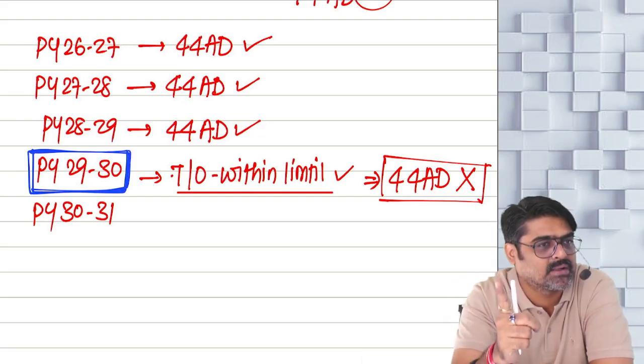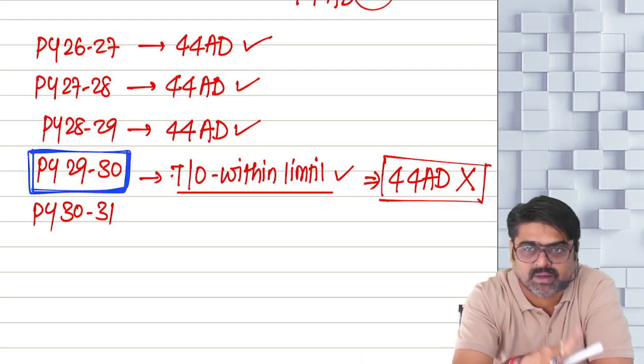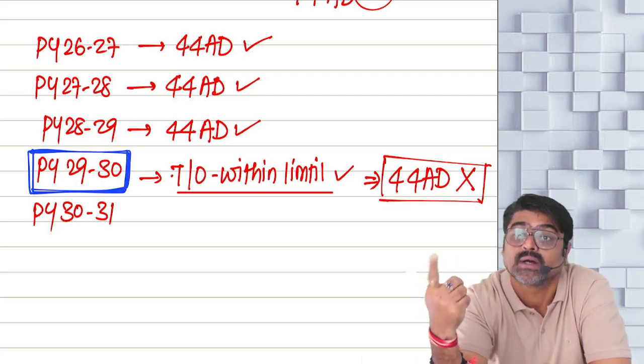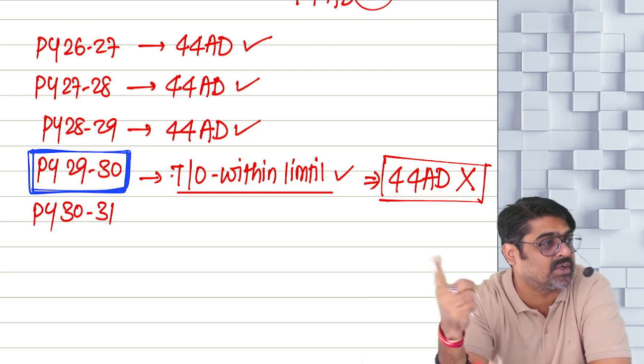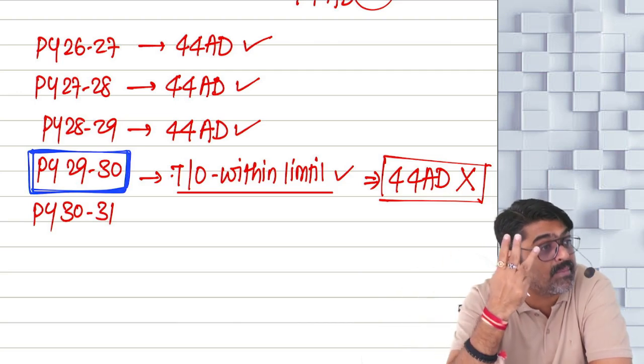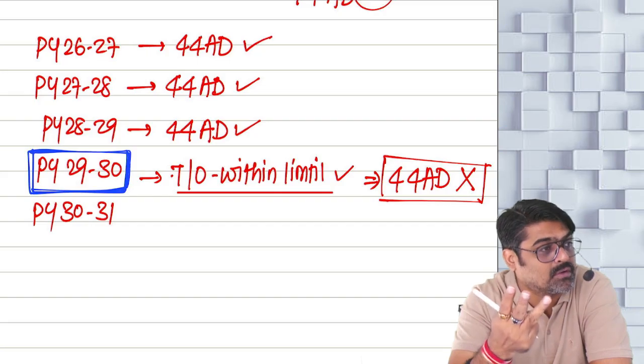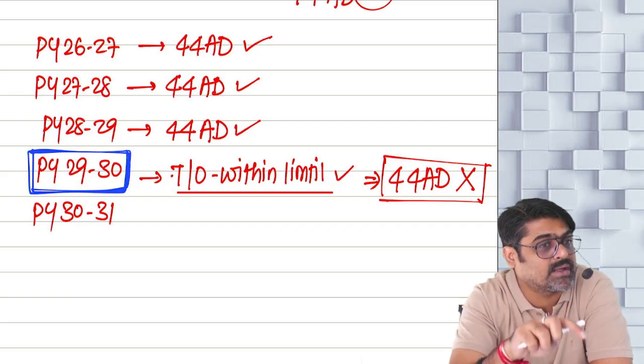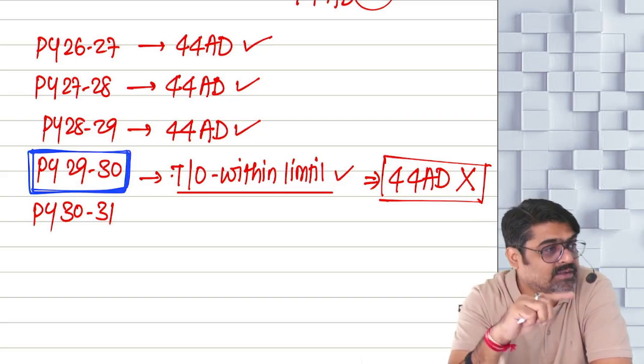But in that year, now calculate the profit as per regular provisions after taking all the available deductions from section 32, 38. Now you'll have to maintain the books also. Now you'll have to get them audited also, if your total income for that year is more than basic exemption limit.